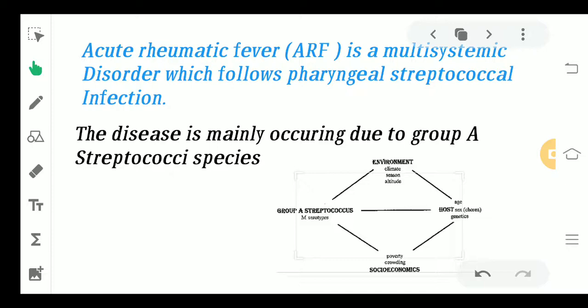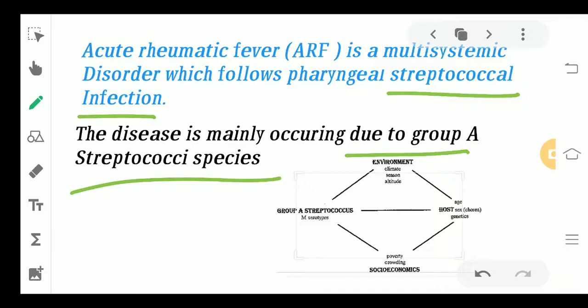So, acute rheumatic fever, also called ARF, is a multisystemic disorder. That means it is going to involve more than one system of your body, which follows the pharyngeal streptococcal infection. So, the name itself is telling you this is a disease that is going to be multisystemic. This is a multisystemic condition and is caused mainly by the streptococcal group A species. Fine. This is what acute rheumatic fever is about.